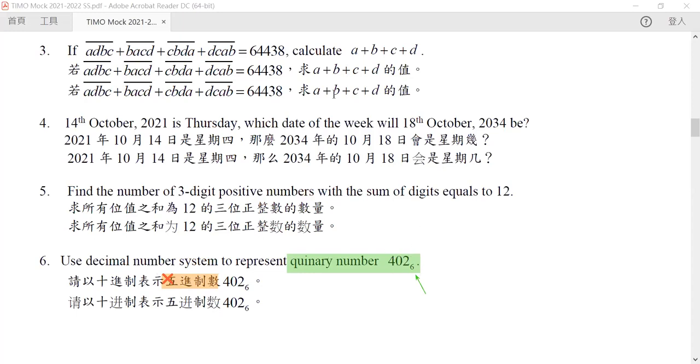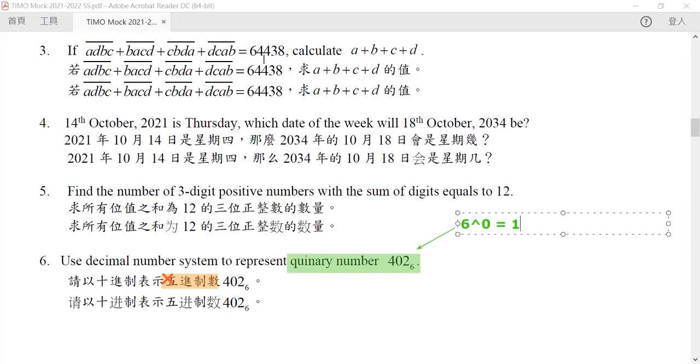A number of base 6 means that each of these digits represents a power of 6. So our first digit represents 6 to the power of 0, or in other words, it is equal to 1. Okay? So it represents 1, and so this digit represents 2 times 1.